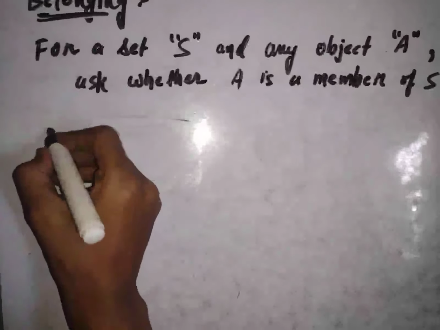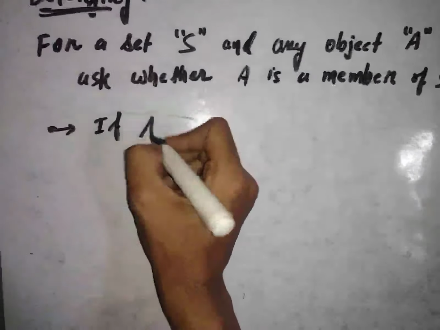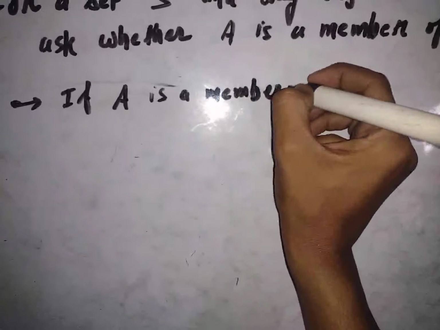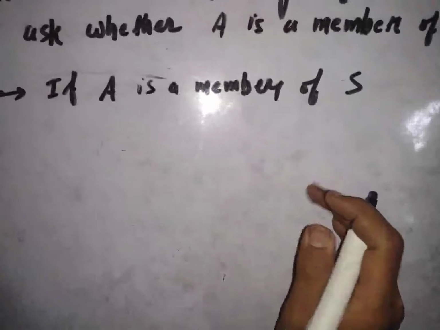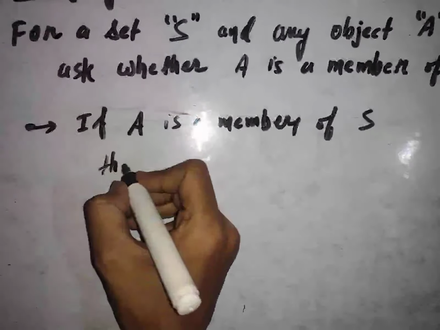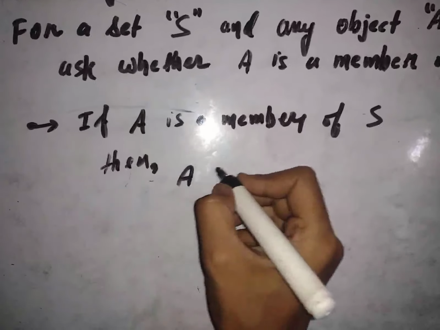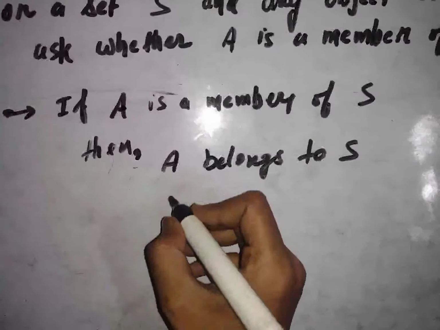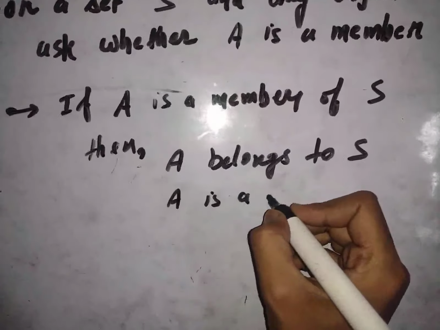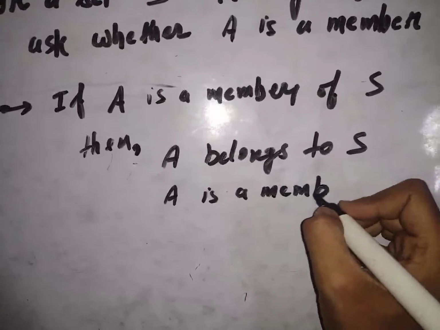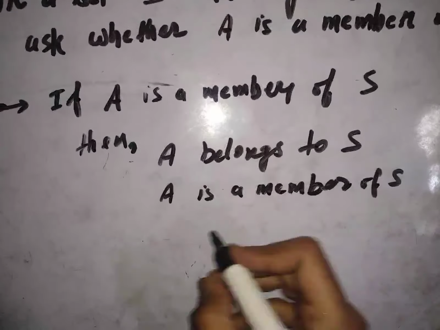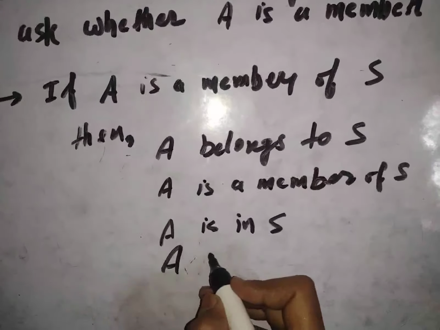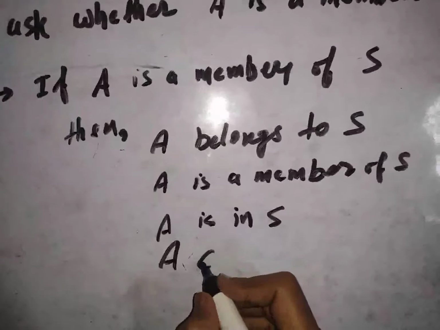So if A is a member of S, then we can say that A belongs to S. We can say A is a member of S. We can say A is in S, or we can simply say A belongs to.